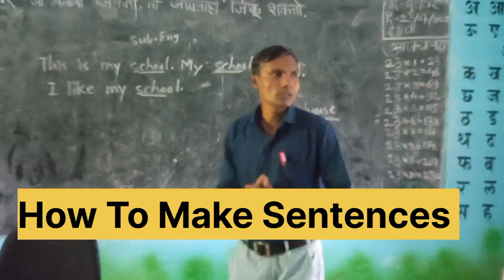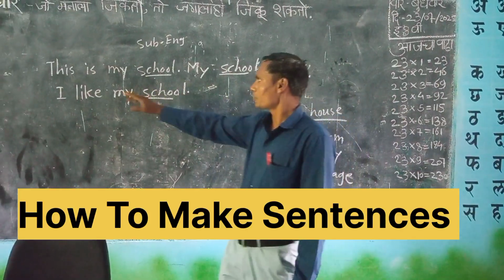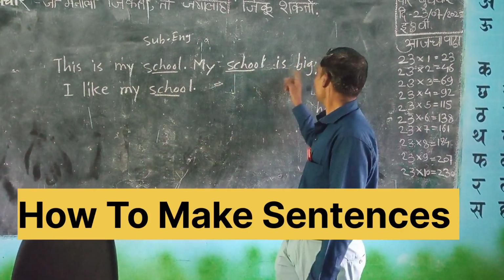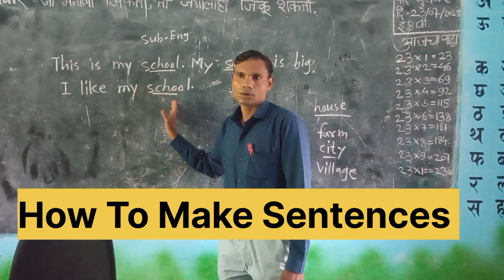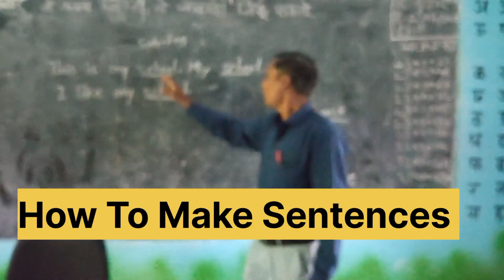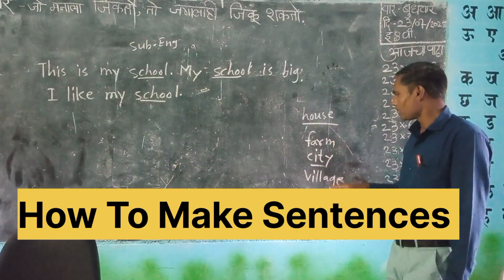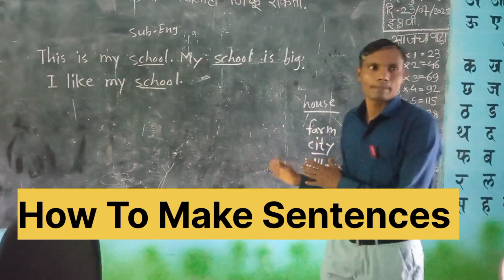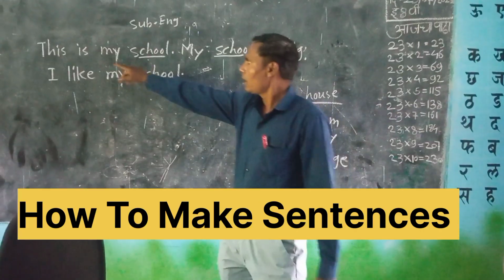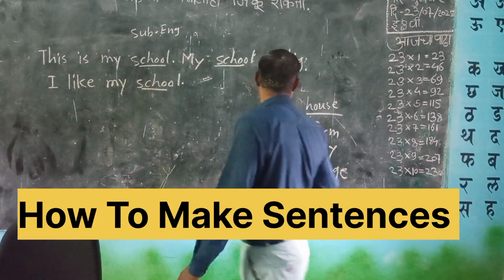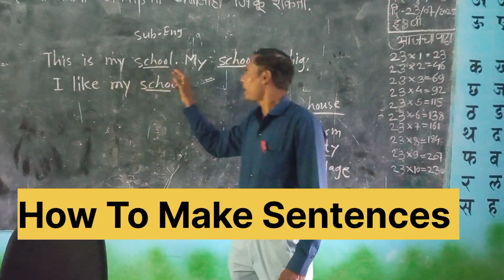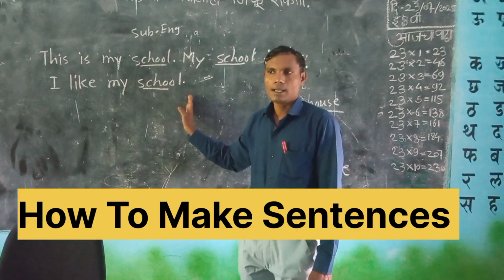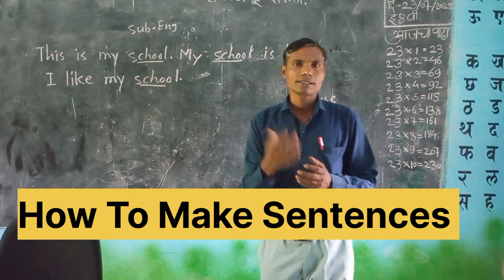These words we use in making new sentences. For example, I write here, this is my school. My school is big. I like my school. So instead of school, we use house also, farm also, city also, village also. So this is the place name. So instead of school, you use house. So for example, this is my house. My house is big. I like my house. Like that you make many sentences.